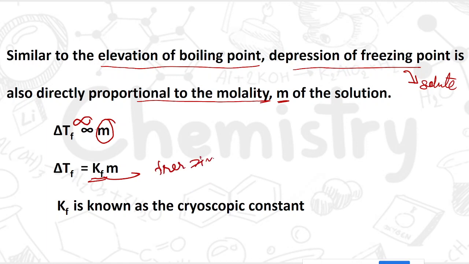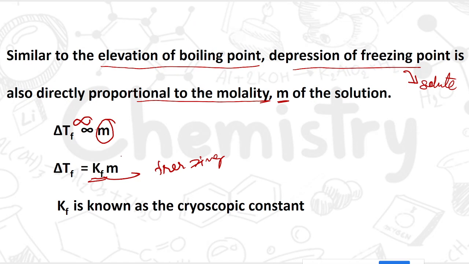Now here also we will have a small derivation. What is m? m was equal to W2 by M2 by W1 by 1000. Now we have to replace it here.